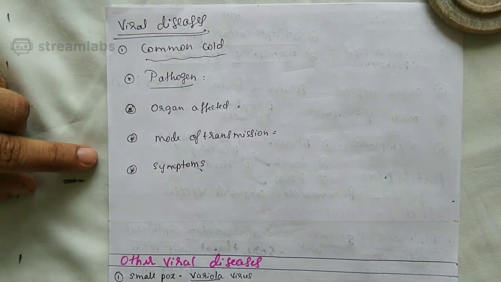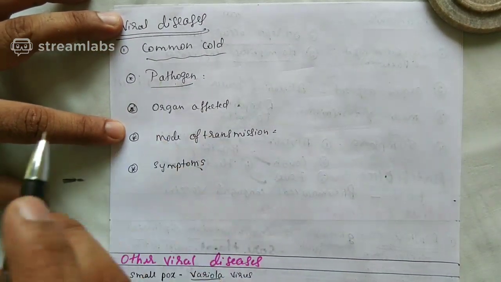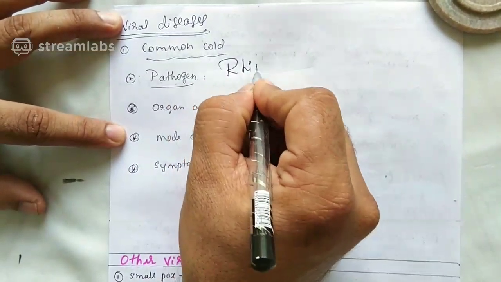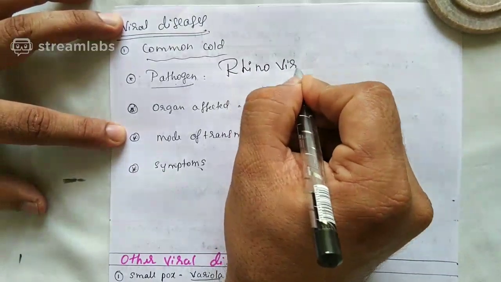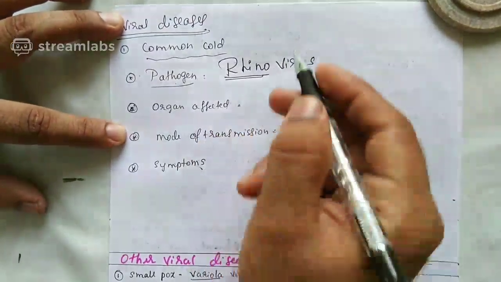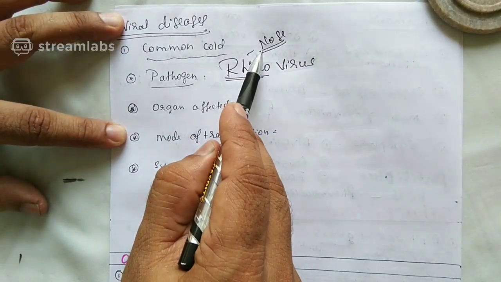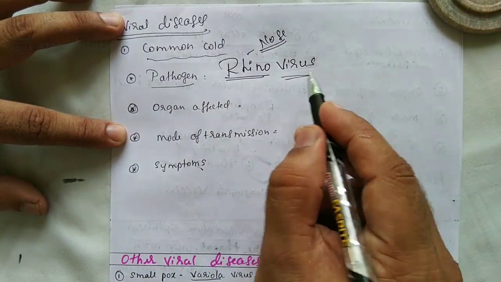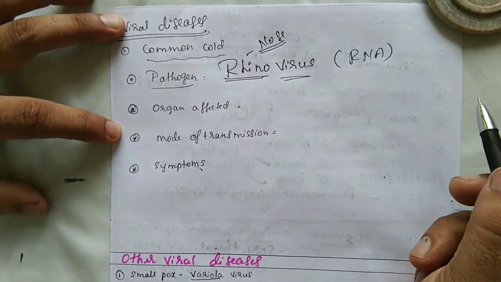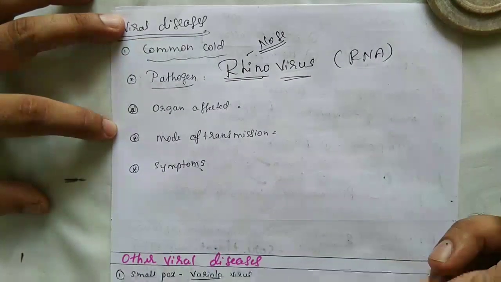Common cold. Common cold is caused by a pathogen. The name of the pathogen is called rhinovirus. It's a very important question. Rhino means nose. That means it is affecting which portion? Nose portion. Rhinovirus is the RNA virus. Only for the viruses, sometimes I'll mention RNA or DNA.